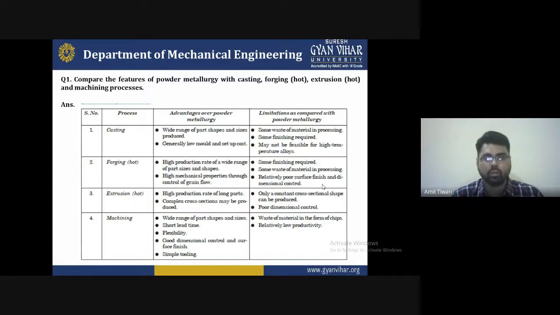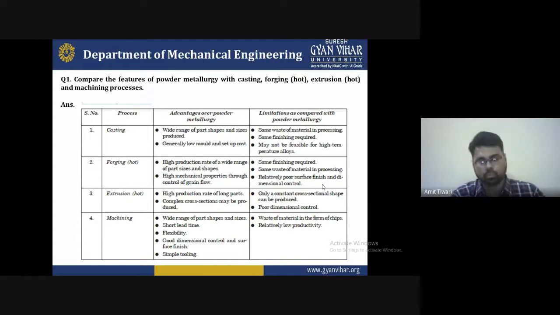We now have to discuss the advantages and some limitations. First of all, the first point we consider is casting. What are the advantages of casting over powder metrology? That is a wide range of part shapes and sizes can be produced, and generally low mold and setup cost.